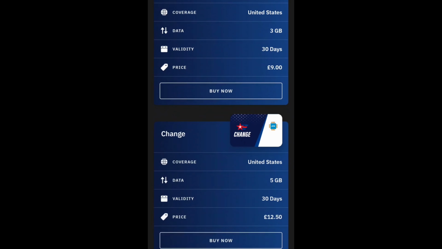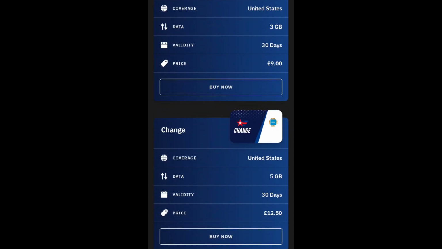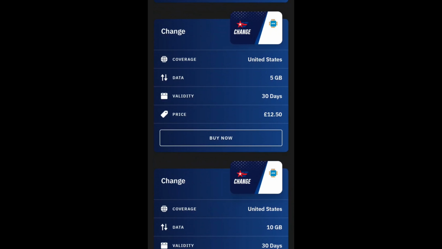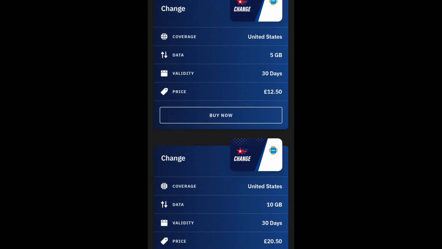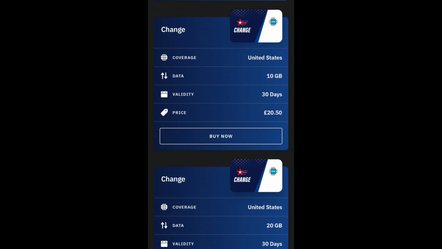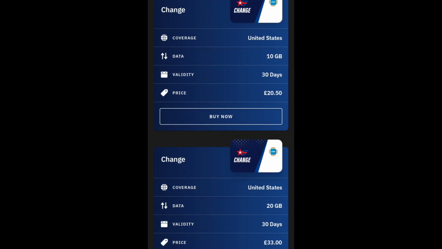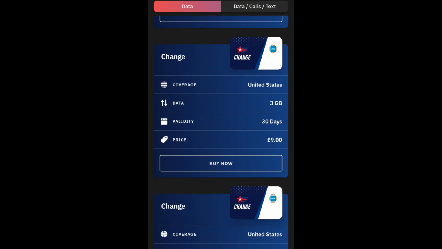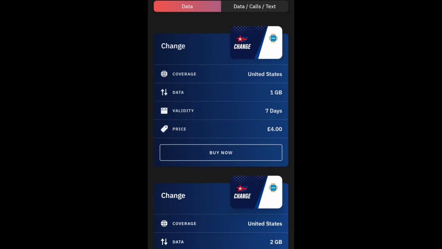But if you know you are a user that transfers data, browses heavily, or does editing, you definitely would need a bigger plan. The big plans are also very flexible, very cheap, and valid for 30 days as well, which is pretty awesome.